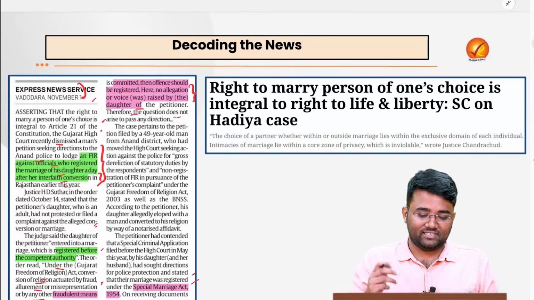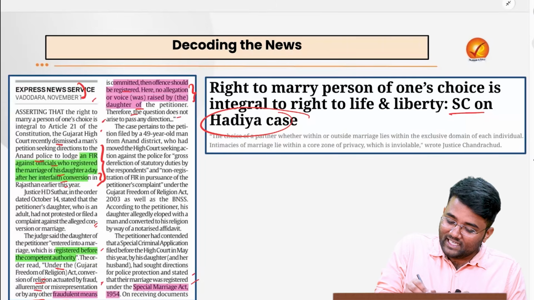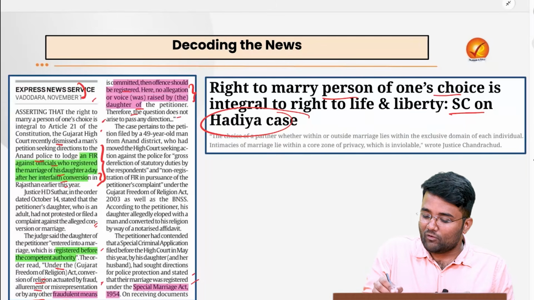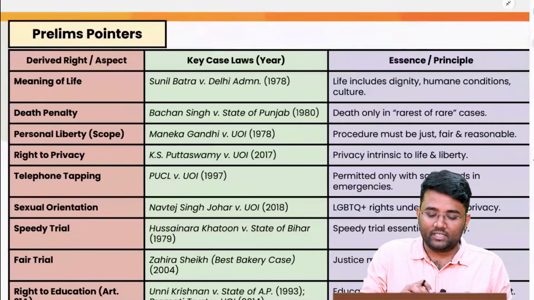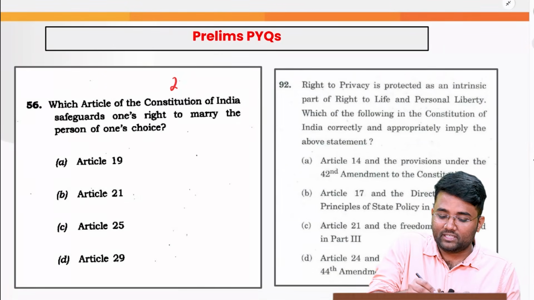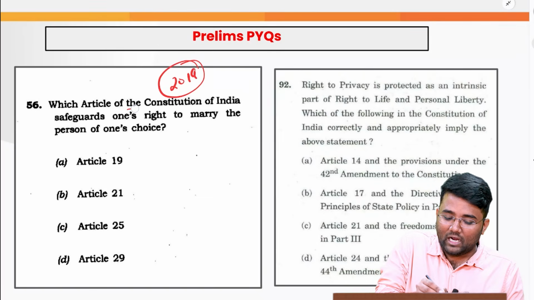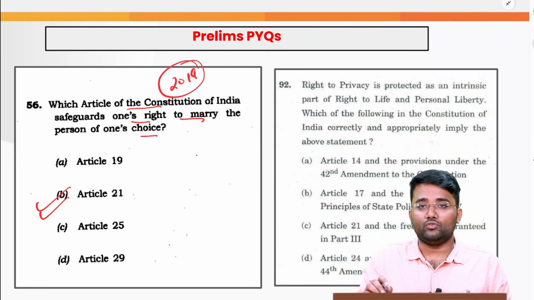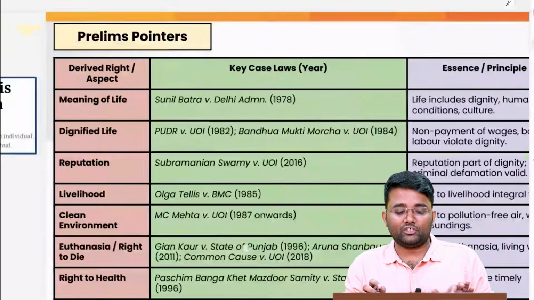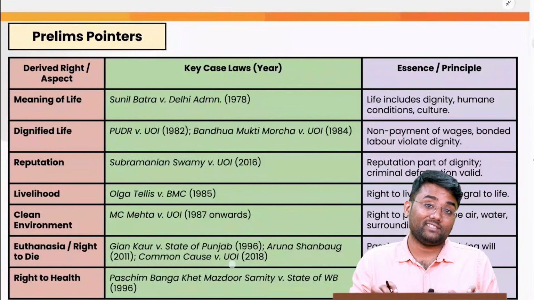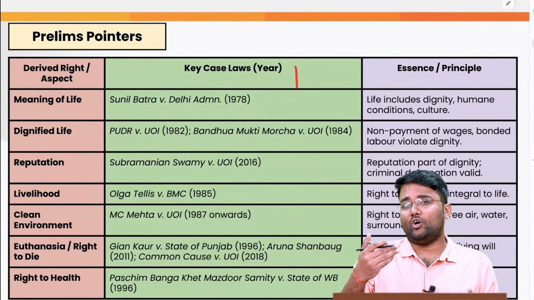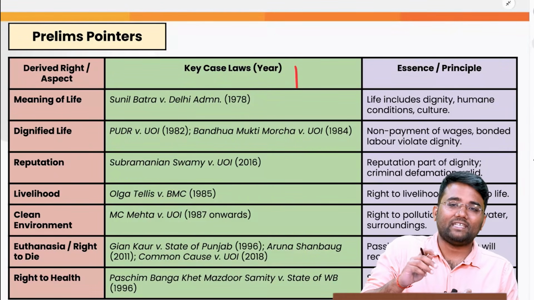Also, the Supreme Court in the Hadiya case, which came way back in 2018, said that the right to marry a person of one's choice is integral to the right to life and liberty, and this was the question asked by UPSC in 2019: which article of the Constitution of India safeguards one's right to marry a person of one's choice? That is Article 21. So you can see whatever the major observations of the Supreme Court are, they become questions in the actual examination. Similarly, in various case laws, the Supreme Court gave various interpretations of what exactly right to life and liberty means.